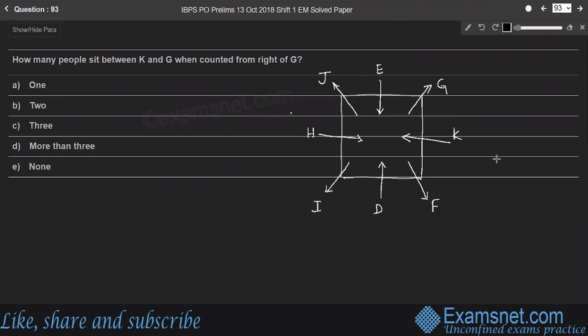Question 93. How many people sit between K and G when counted from right of G? From right of G means in clockwise direction, right? So how many people are sitting between K and G? So here no one is sitting between K and G, right? Therefore, none. Option E is the right answer.